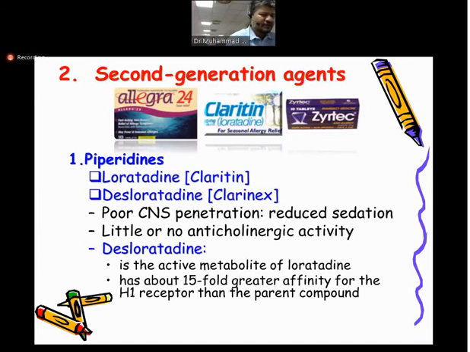So loratadine is basically metabolized in the liver, and this metabolite has 15-fold higher activity or affinity for the H1 receptor. So nowadays loratadine can be given, and its metabolite is also available to enhance the activity. So the first group is piperidine, where we have loratadine and desloratadine.